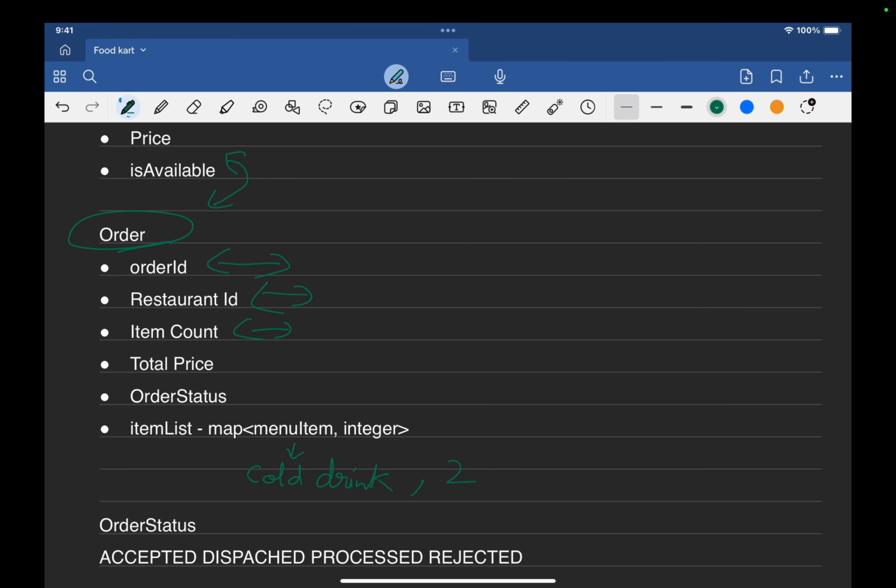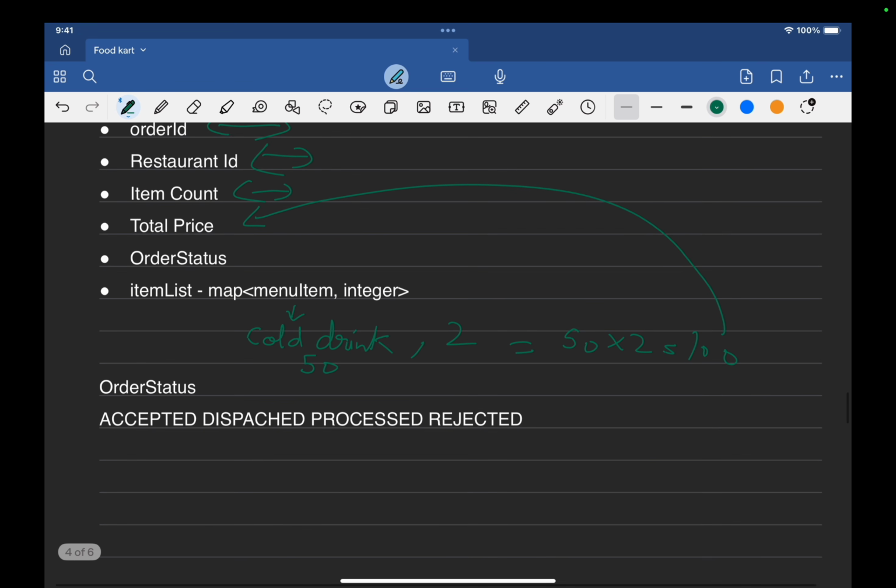Let's say the price of one cold drink is rupees 50. So the total price of this particular item, cold drink, is going to be 50 into 2 equals 100. This price 100 needs to be added or appended in the total price variable. I hope it makes sense.